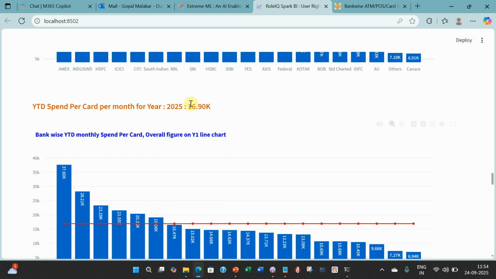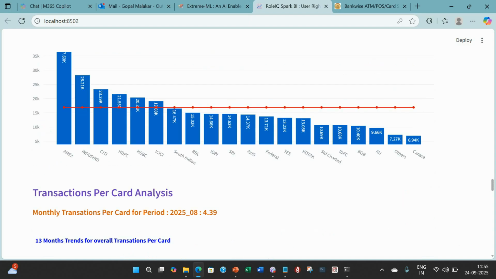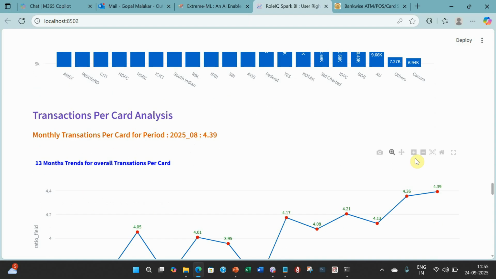Look at the YTD figure again, 16.90, and the trend remains almost the same. Now look at transactions per card. How many transactions are happening per card in the month? In the month it is 4.39, which you can see.